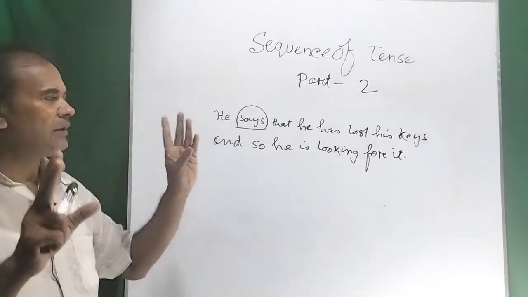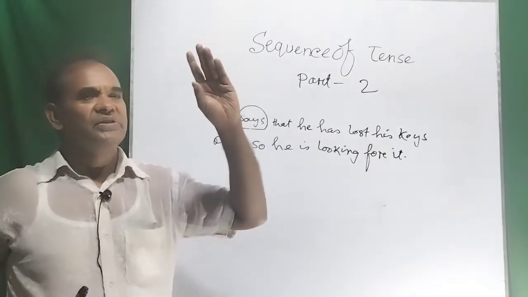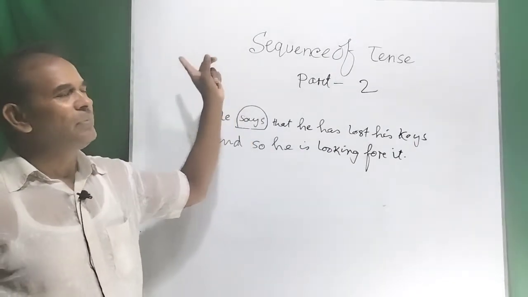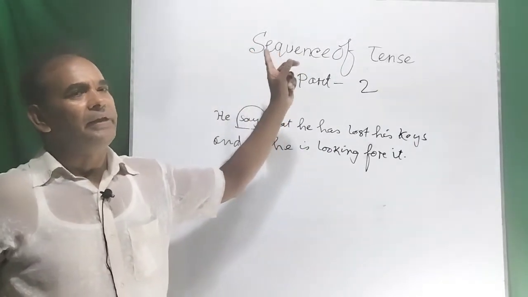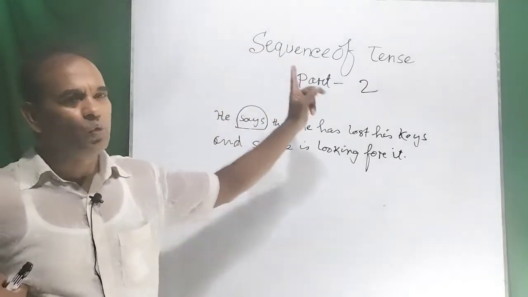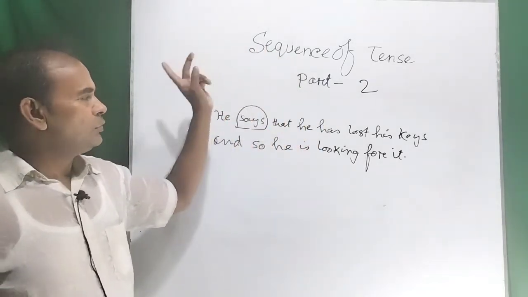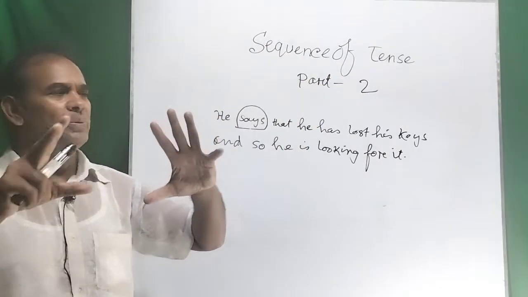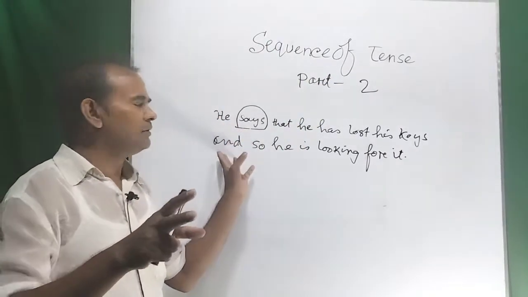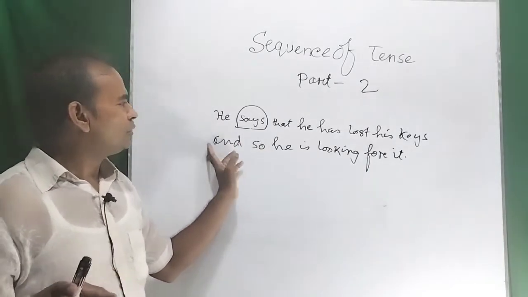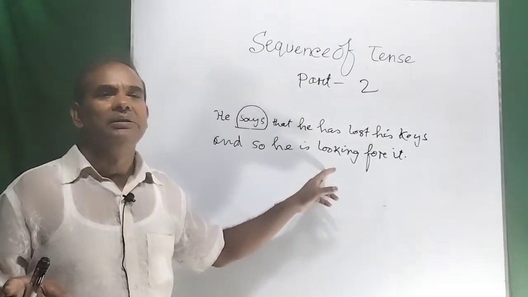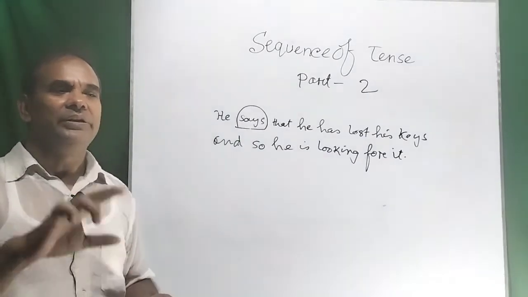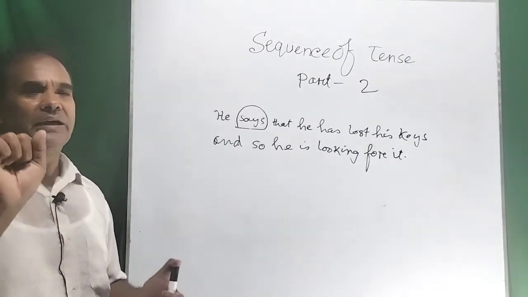So you have to remember, while you are making the sequence of tense, it must be agreed with the tense rule, number one. Number two, we have to use the present tense with the past tense, and third of all, we have to make the clauses relevant or identical.